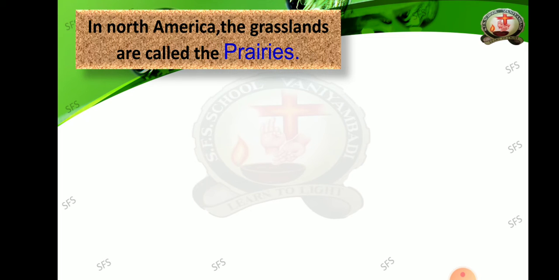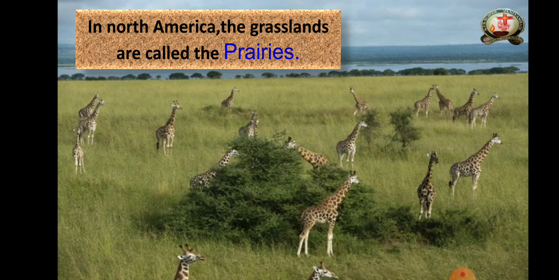In North America, the grasslands are called the prairies, as we have seen already. Can you see which animal this is? Giraffes.